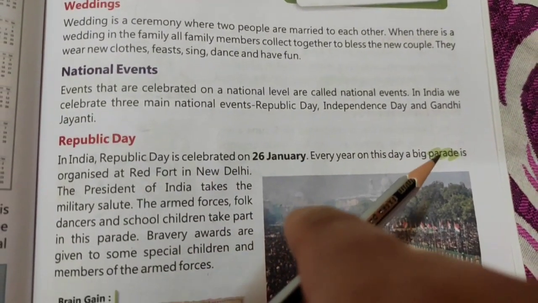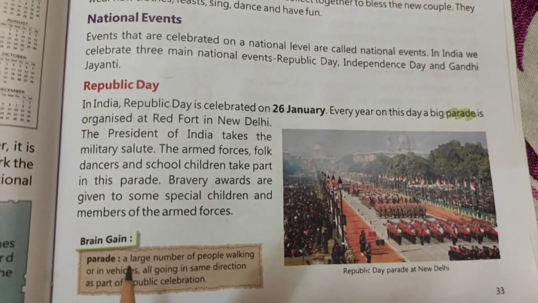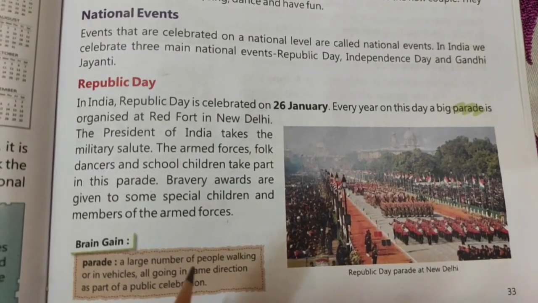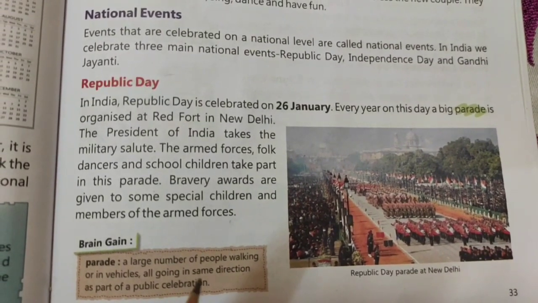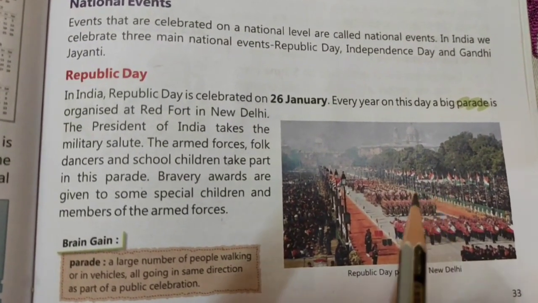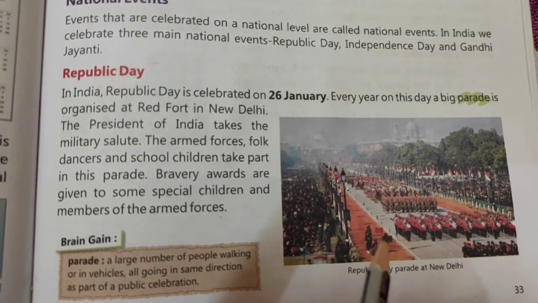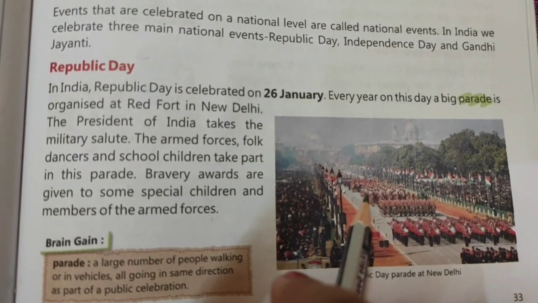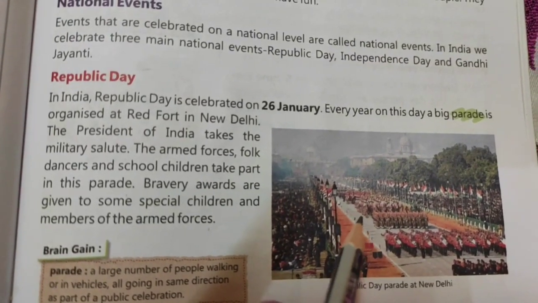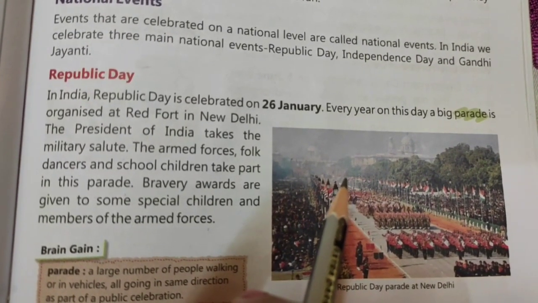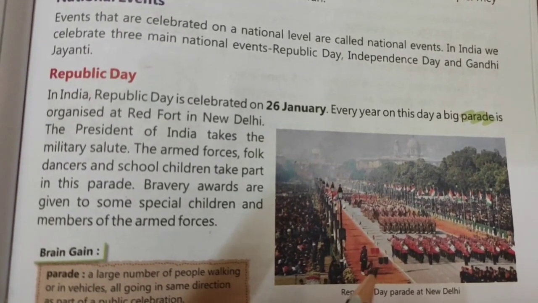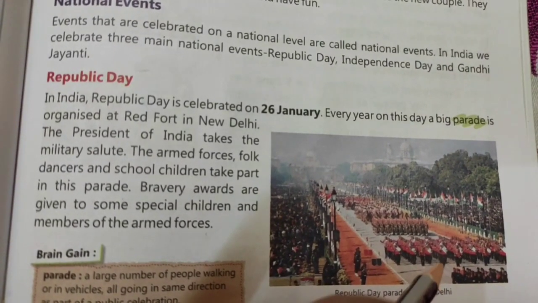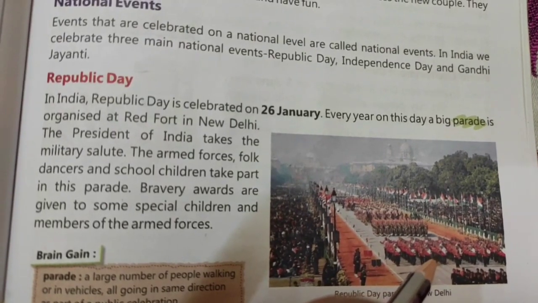What is the meaning of parade? It is already given in your book. A large number of people walking or in vehicles, all going in the same direction as part of a public celebration. You can see in the picture itself, this is called a parade. Here you can see so many people are participating in this parade, and where is this parade being organized? At Red Fort in New Delhi. And they are showcasing their talents.